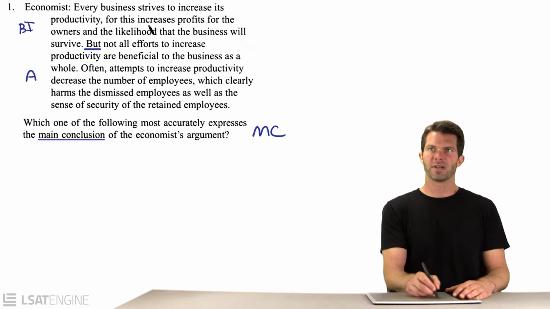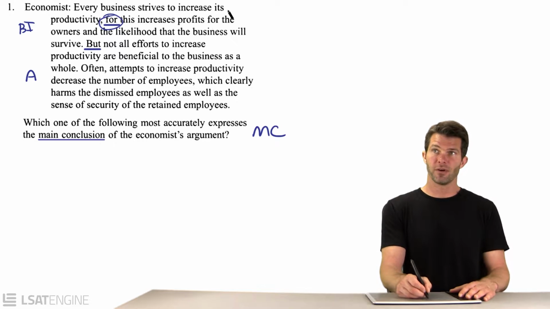So we're told that all businesses want to increase productivity, and then for is a support indicator. So this is why they want to increase productivity, because that increases the likelihood that the business will survive. But the argument goes on further. So even though this is getting supported, it's not going to be the main conclusion.